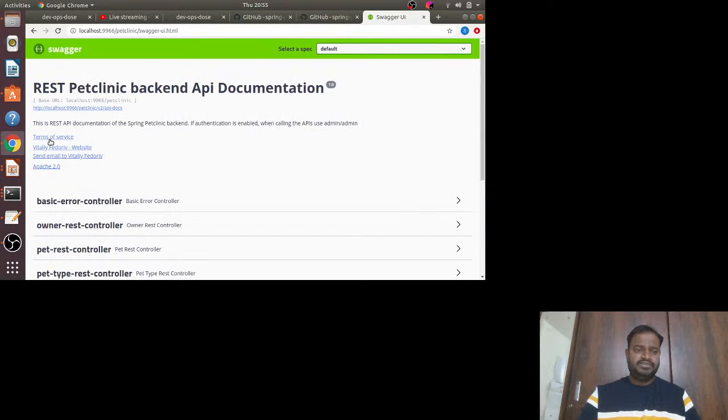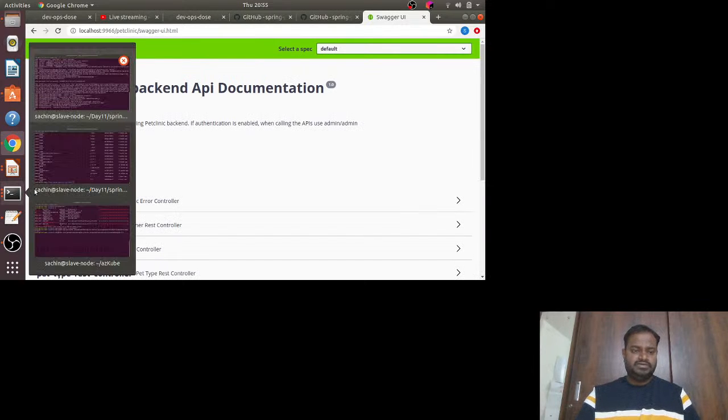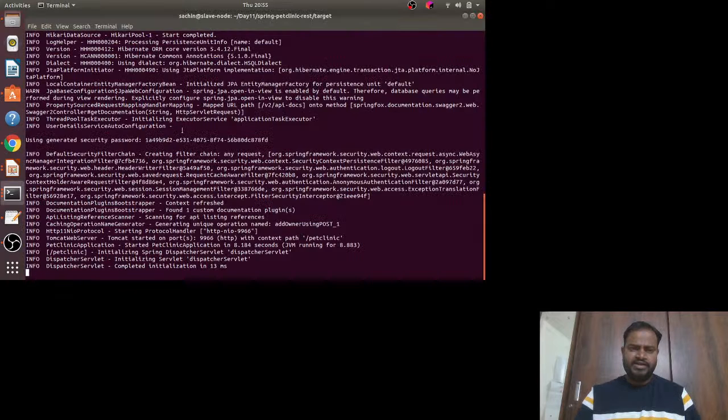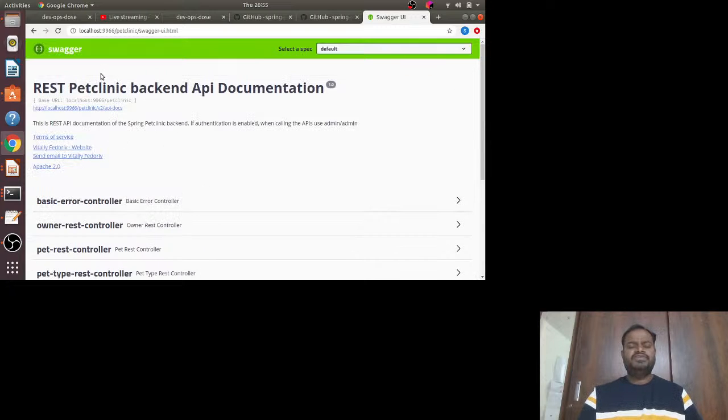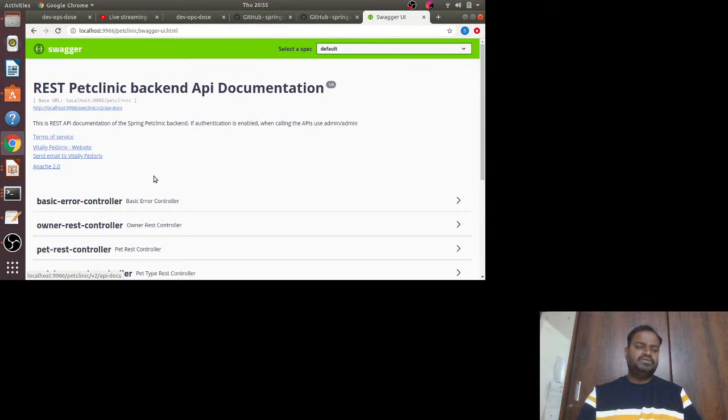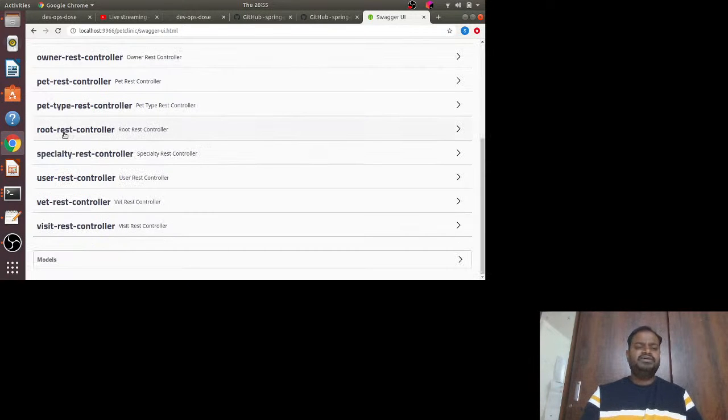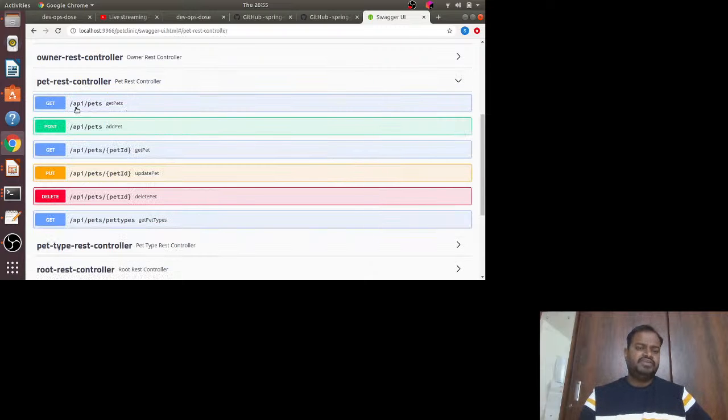If you see, it came up, right? It may not completely work because I am not running a database as of now, but for seeing that it is executable, it's enough. This proof is enough, right? Okay, so here you can see that you have all the REST controllers properly. For example, API dot